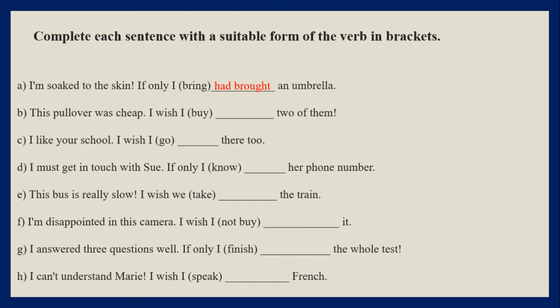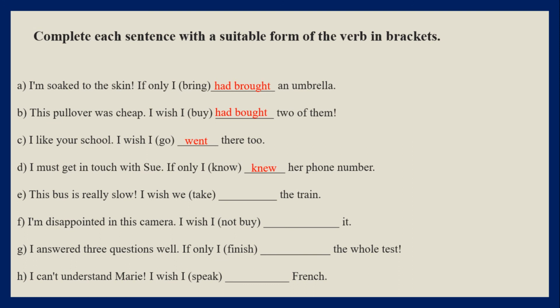B. This pullover was cheap. Again, was cheap. So this is obviously a past situation. This is a regret. I wish I had bought two of them. C. I like your school. I wish I went there too. D. I must get in touch with Sue. Again, a present situation. I wish I knew her phone number.